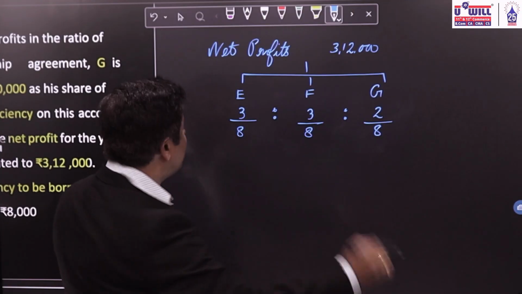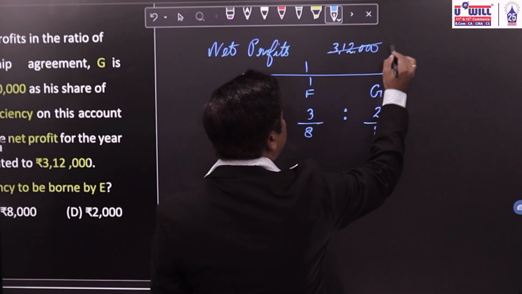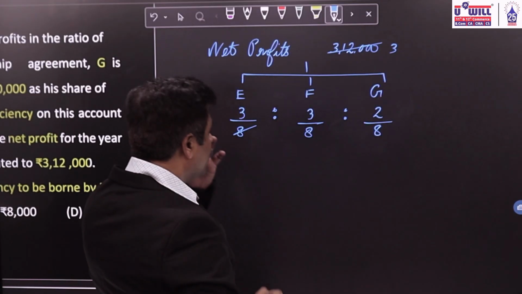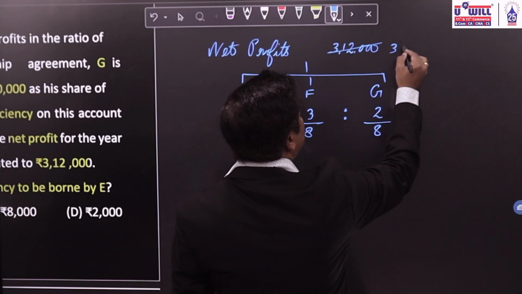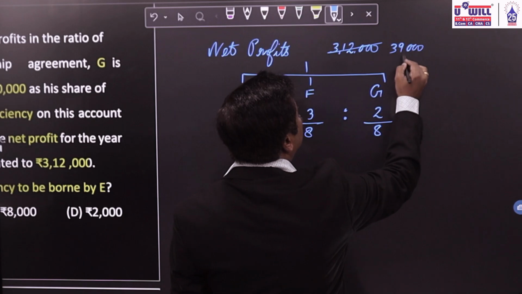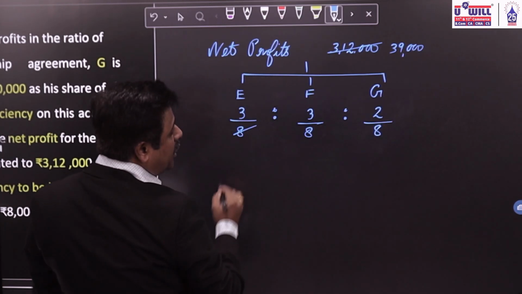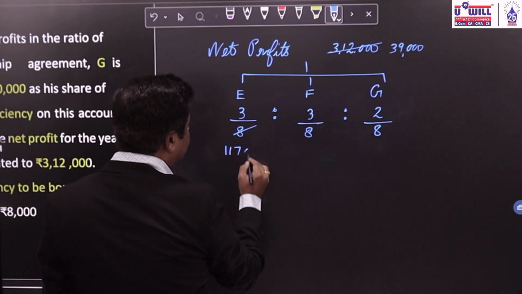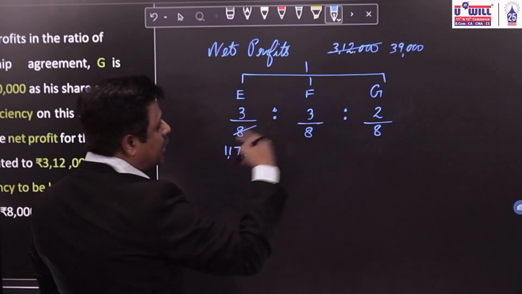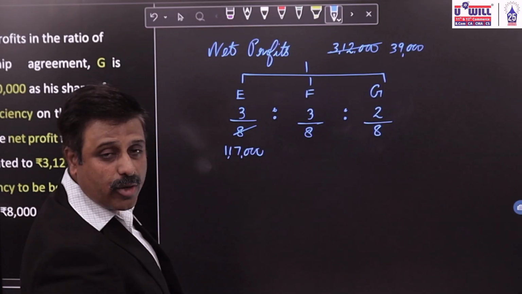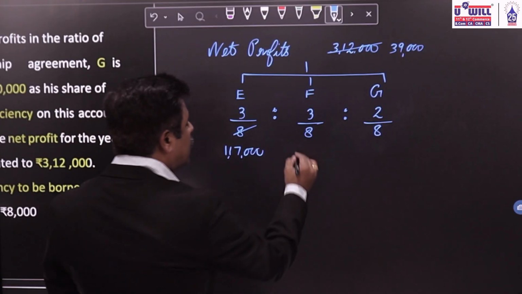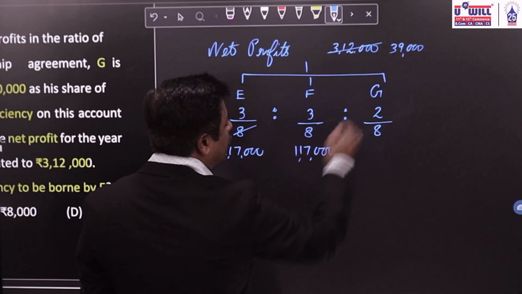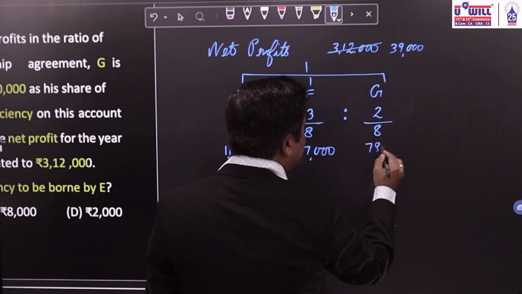First we divide 3,12,000 by 8. 8 3s are 24, then 8 9s are 72. That gives 39,000. 39,000 into 3 will be equal to 1,17,000. Again, 3 will be 1,17,000. And 39,000 into 2 will be 78,000.